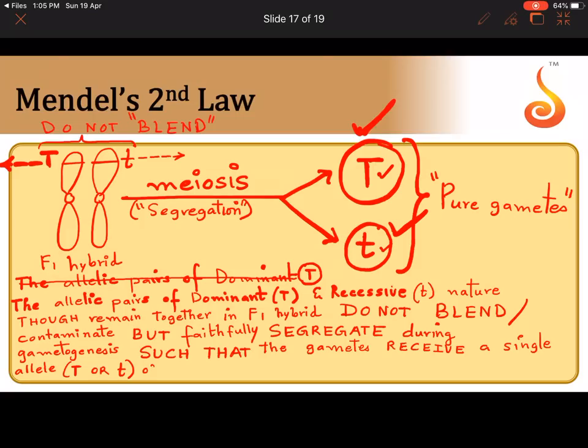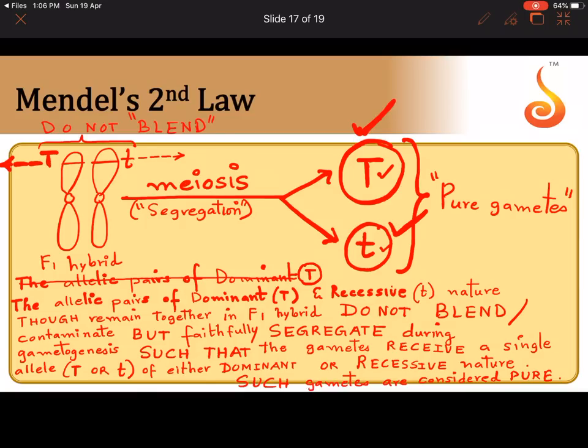That is either a single allele of either dominant or recessive nature. Such gametes are considered, what do we call such gametes? Pure.